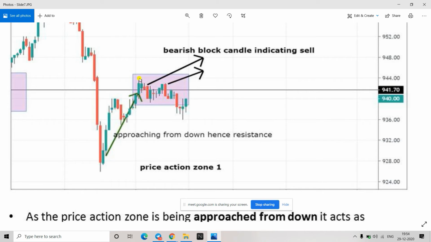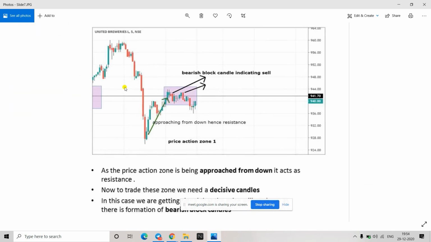Somewhere in this area should be your stop loss. This is an important point. Understood, right? So whenever the decisive candlestick pattern is found, you can go short, and your stop loss is somewhere here.